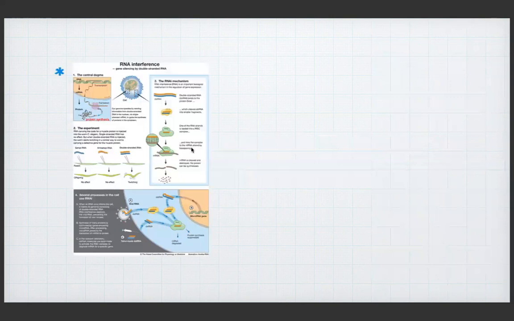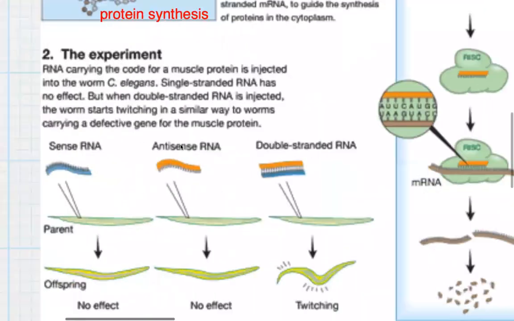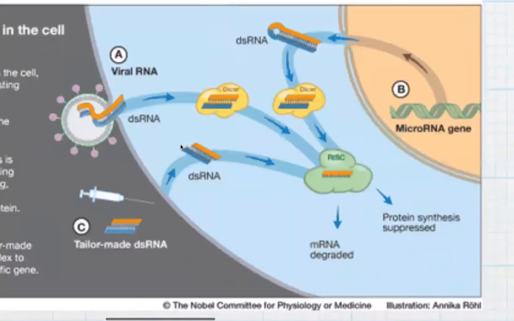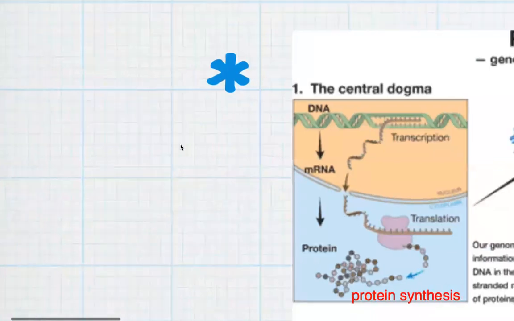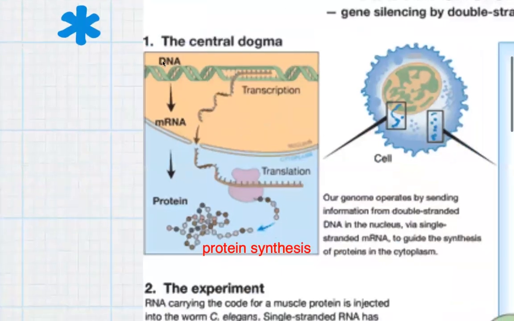Here in this image, you can see a clear understanding of this area. This is the process called protein synthesis. This is the nucleus, and inside the nucleus DNA is there.